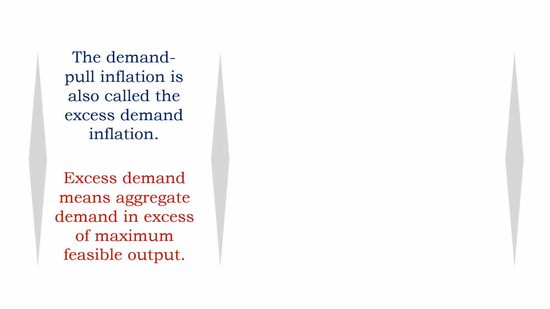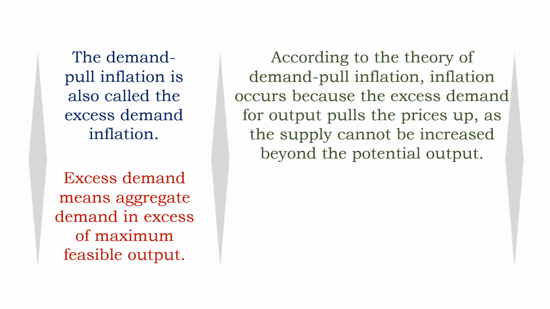The demand pull inflation is also called excess demand inflation. Excess demand means aggregate demand in excess of maximum feasible output. And according to the theory of demand pull inflation, inflation occurs because the excess demand for output pulls the prices up as the supply cannot be increased beyond the potential output. For every economy, there is a potential output, that's a maximum feasible output.